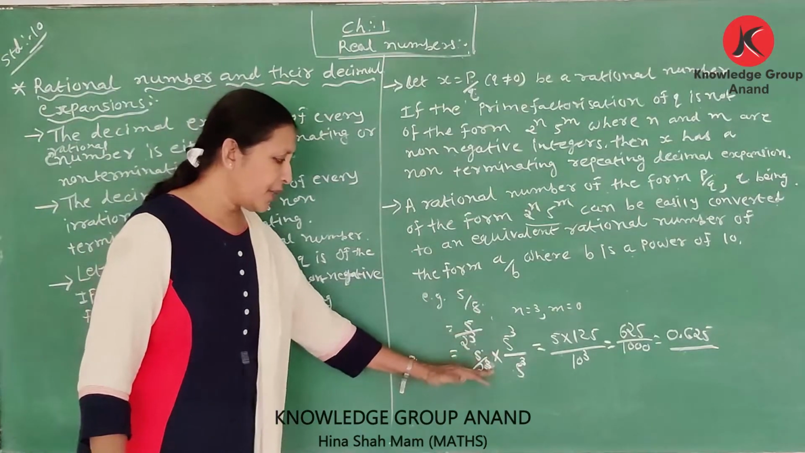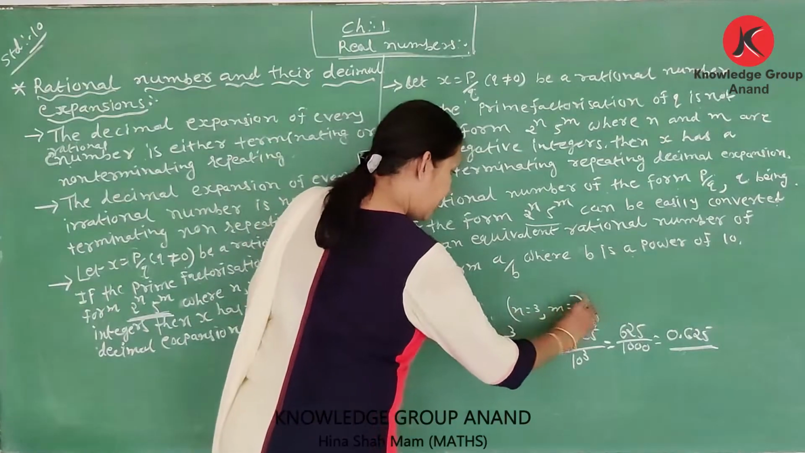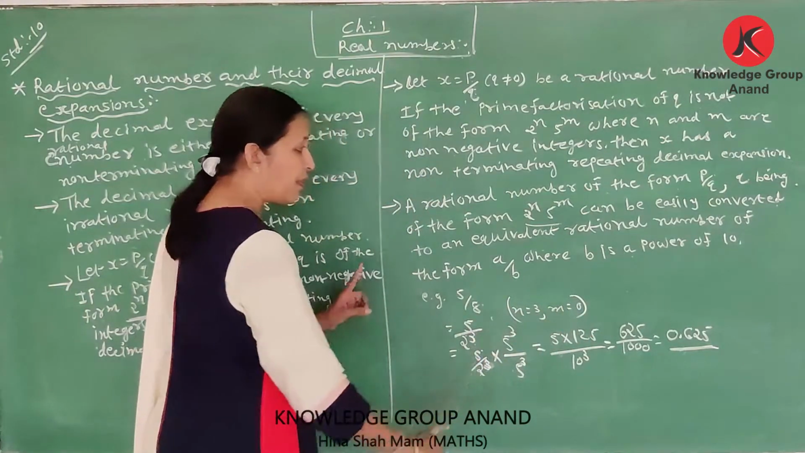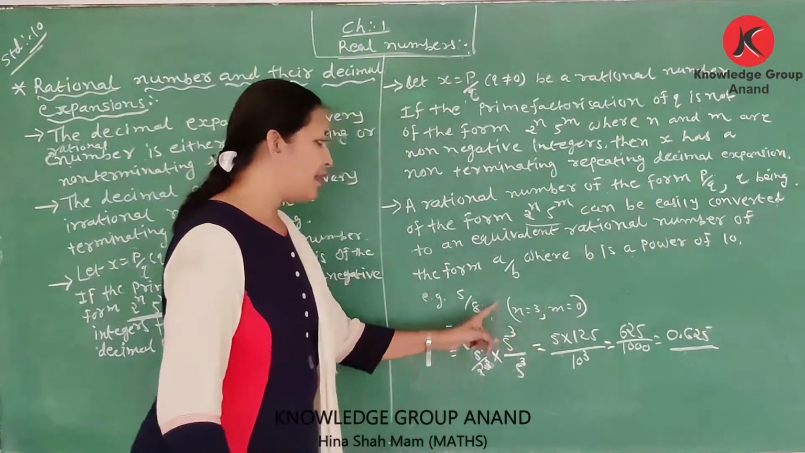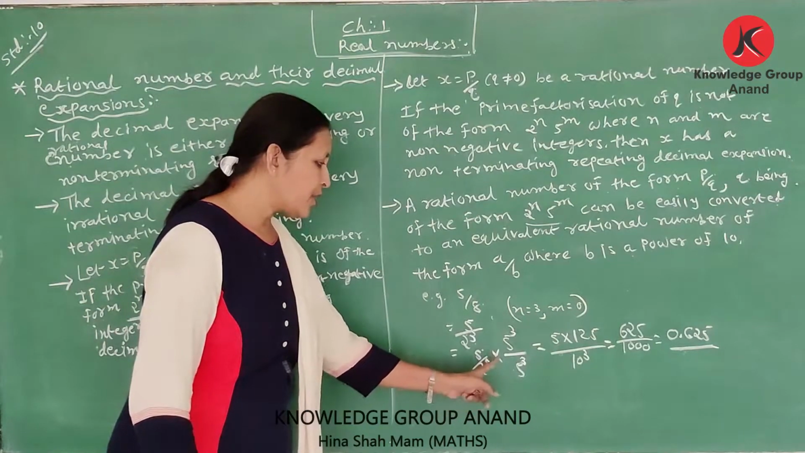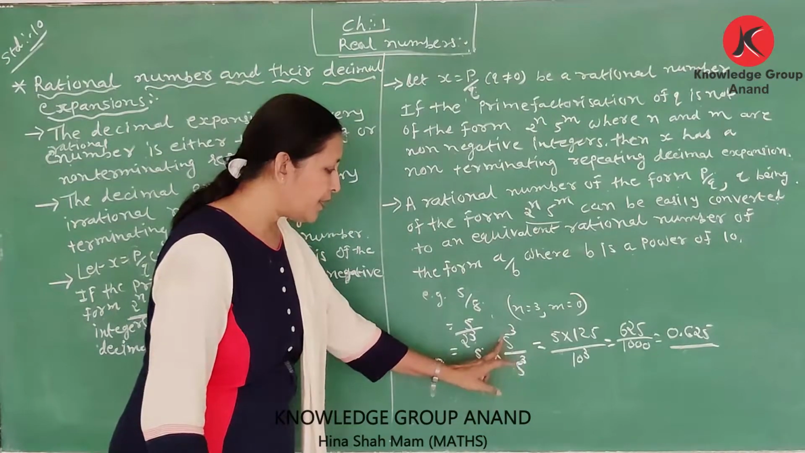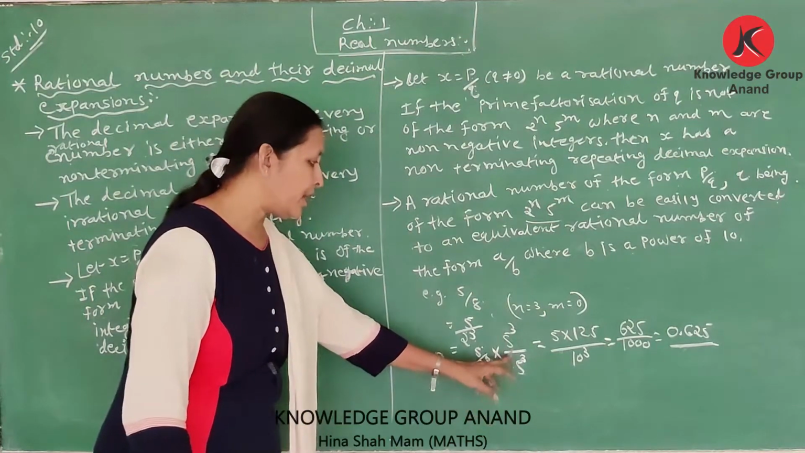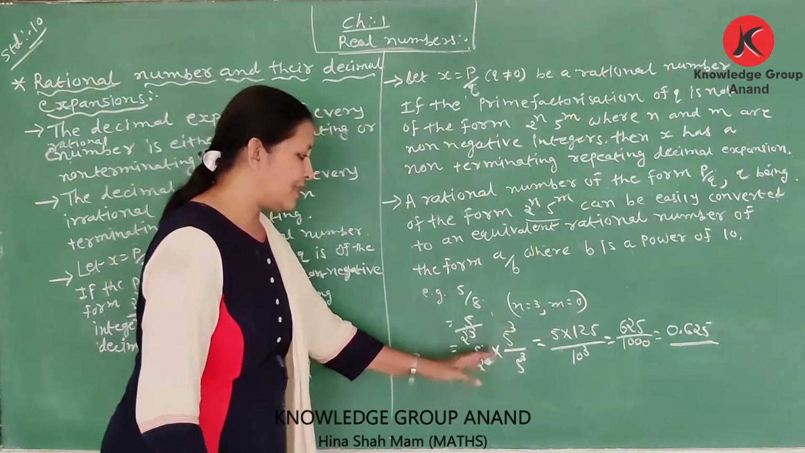Now we convert the denominator into the form 2 raised to n, 5 raised to n. Here we have 2 cubed. So I completed it, and it is a power of 10. Here 2 cubed, therefore I multiply 5 cubed in both the denominator and numerator, so our question is as it is.